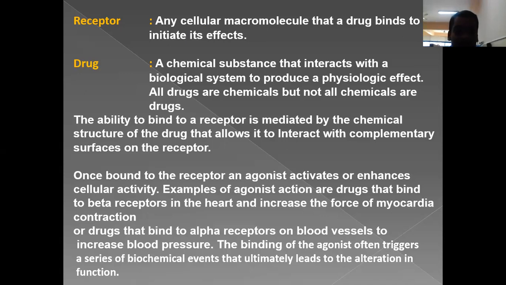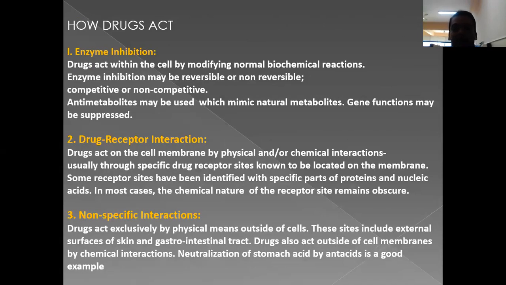Any drug that binds to the alpha receptor on blood vessels will increase the blood pressure. Finally, the binding of an agonist often triggers a series of biochemical events which ultimately lead to an alteration in function, the desired response.